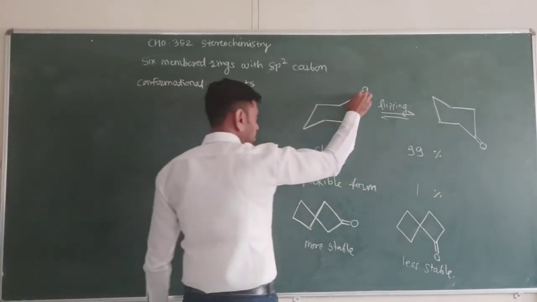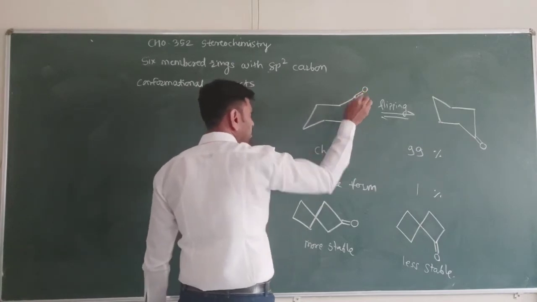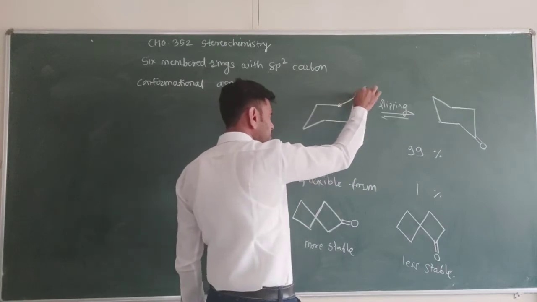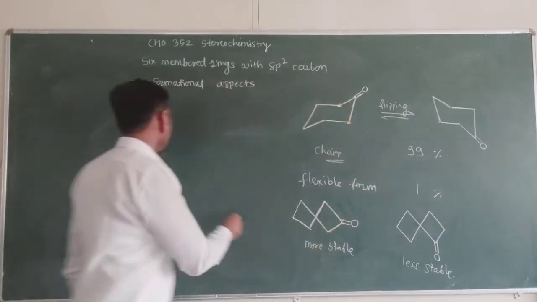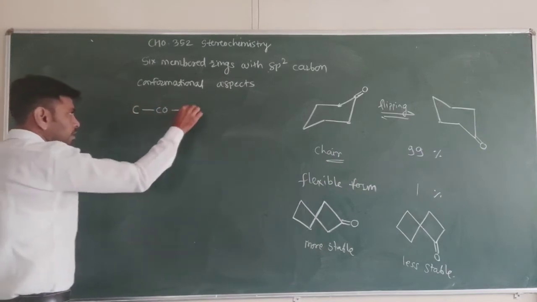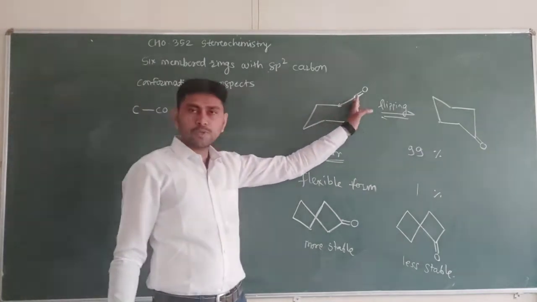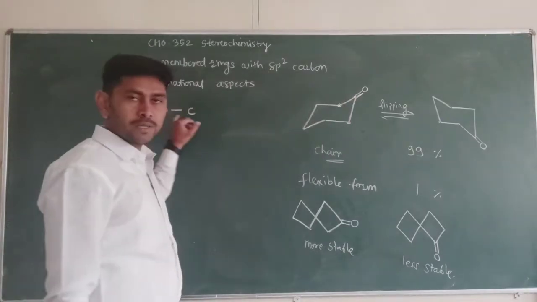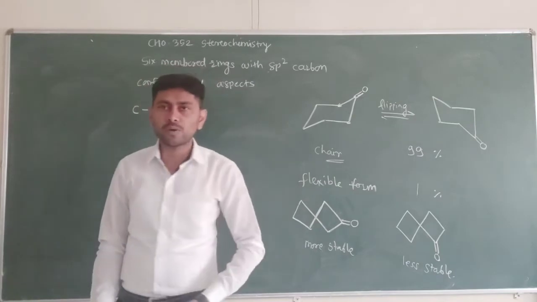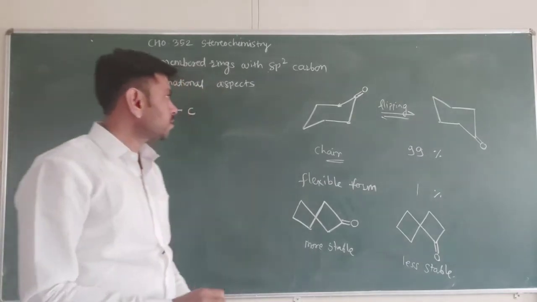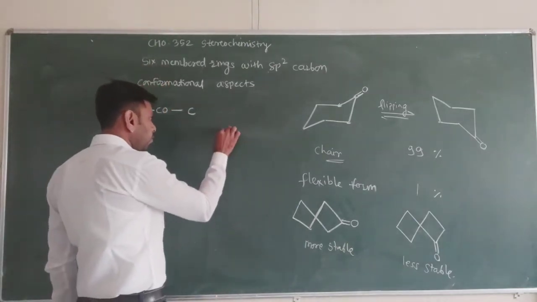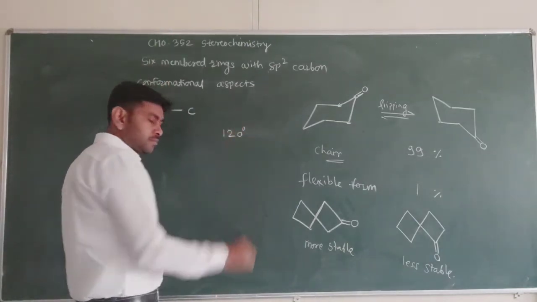If you observe the C, CO, C angle, this carbonyl carbon is an sp2 hybridized carbon. We know that the geometry of an sp2 hybridized carbon is trigonal, and that geometry has a bond angle of 120 degrees.